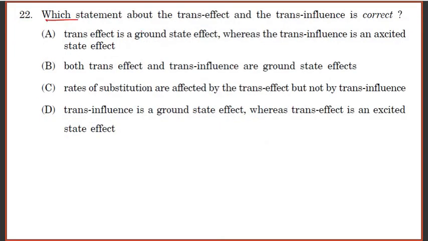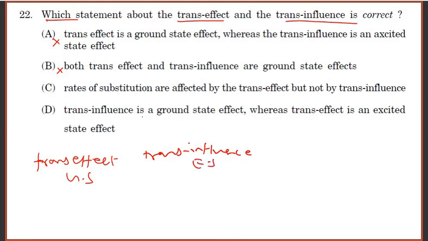Question number 22. Which statement about trans effect and trans influence is correct? Trans effect is a ground state effect, whereas trans influence is an excited state effect. No, this option is wrong. This was reversed. Both trans effect and trans influence are ground state. Another option, about the rate of substitution in trans effect, was also wrong. Option D is the correct answer.